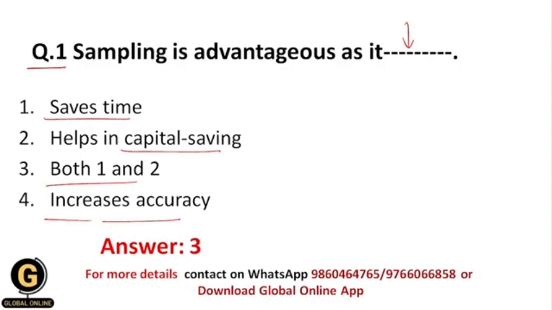That's why we do sampling, so that we can select samples from the target population which will be representative of it. Sampling saves our time and also helps in capital saving, because it does not include that many people, so we don't need that much funding for data collection. That's why your correct answer should be 3.